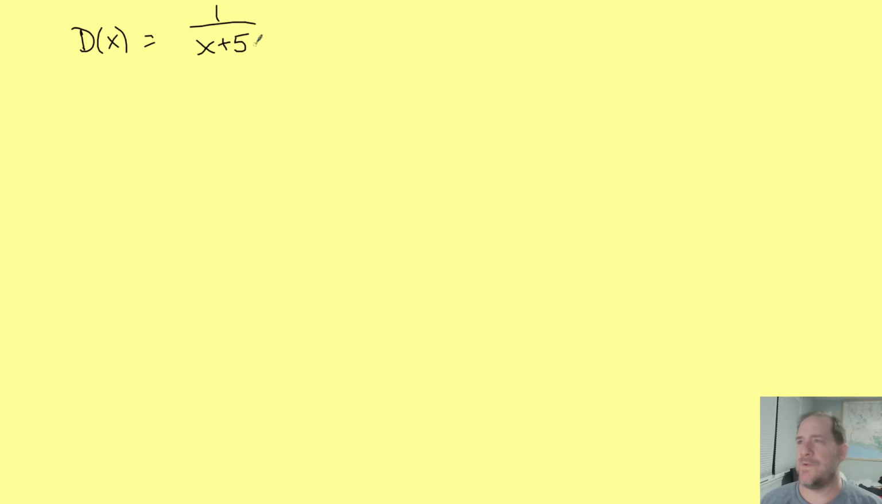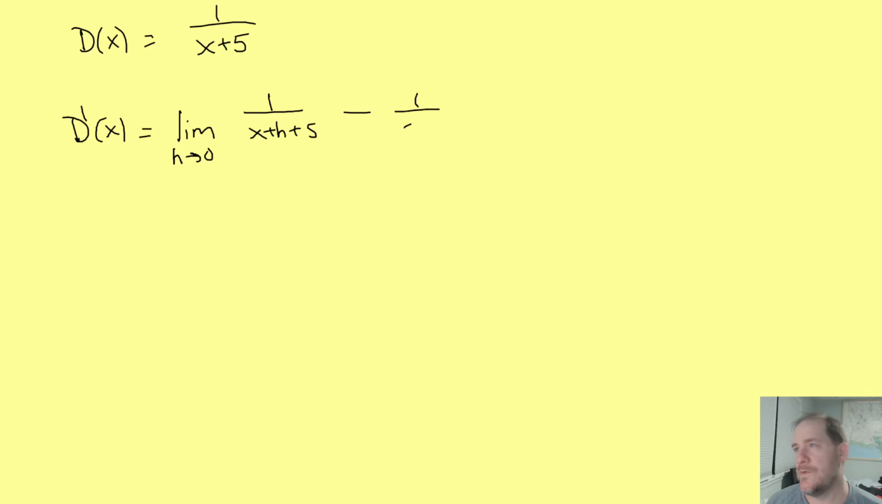All right, and again, we don't know the x value. We only know the slope. So to find d prime, we again have to use the first rule that we learned, the one where we're doing the limit as h goes to 0. And we'll do 1 over x plus h plus 5 minus 1 over x plus 5, all over h.